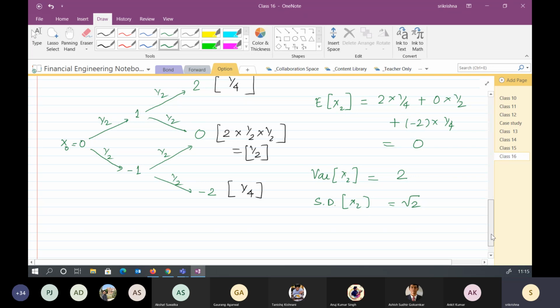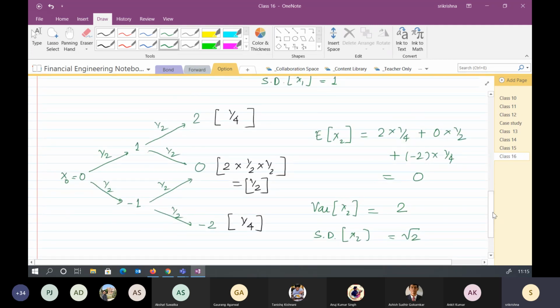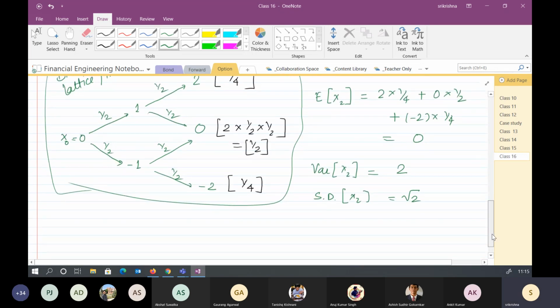Are you being able to follow this? Yes, sir. This is a kind of a random walk, right? This is a kind of a random walk we are talking about. So our asset is also in the binomial, and this is the way we have created this. This all together is called the binomial tree or lattice. Right, this is what we will be doing for our binomial model.